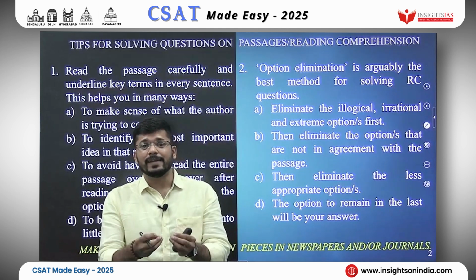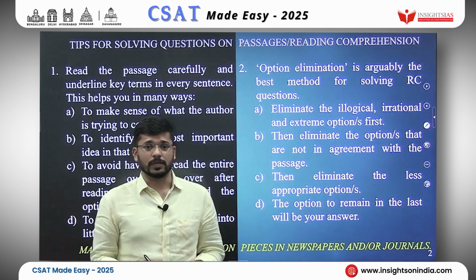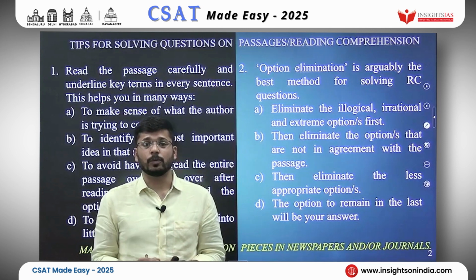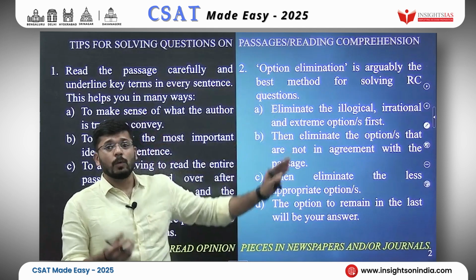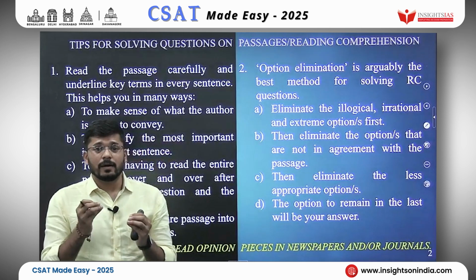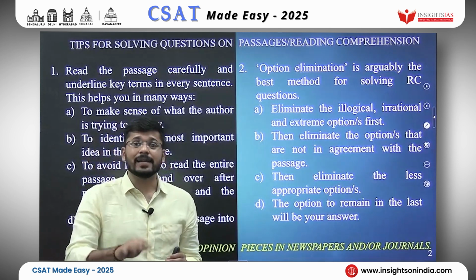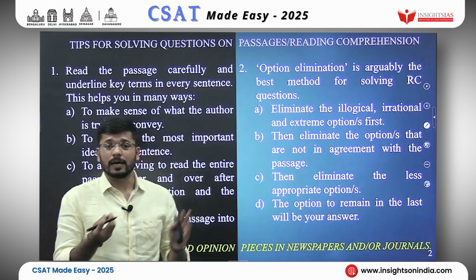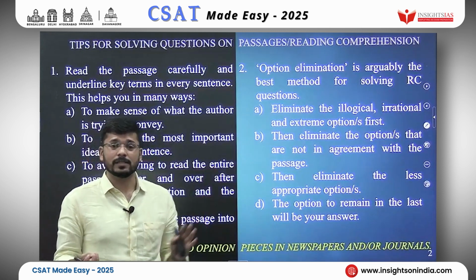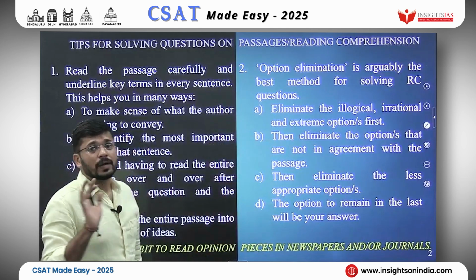However, we need to choose the more appropriate one as our option, and leave the less appropriate one. So option elimination, eliminating the less appropriate ones, is the best method to solve your passage questions, especially in CSAT. I would not apply the same for all the other examinations. Especially in CSAT, option elimination is the best method to solve RC questions.